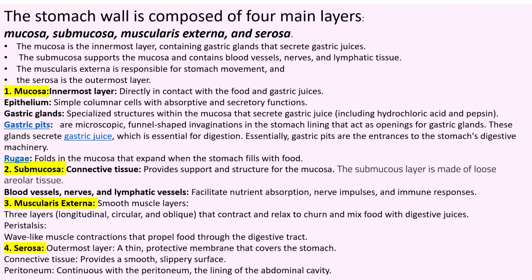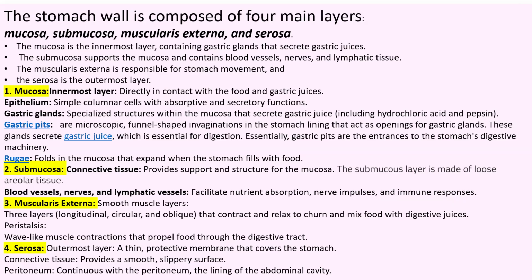In the mucosa there are gastric pits. I'm showing the image in the next slide. Gastric pits are microscopic funnel-shaped invaginations in the stomach lining that act as an opening for gastric glands. Some invagination is needed, right? So it is known as gastric pits, holes that act as openings for gastric glands.